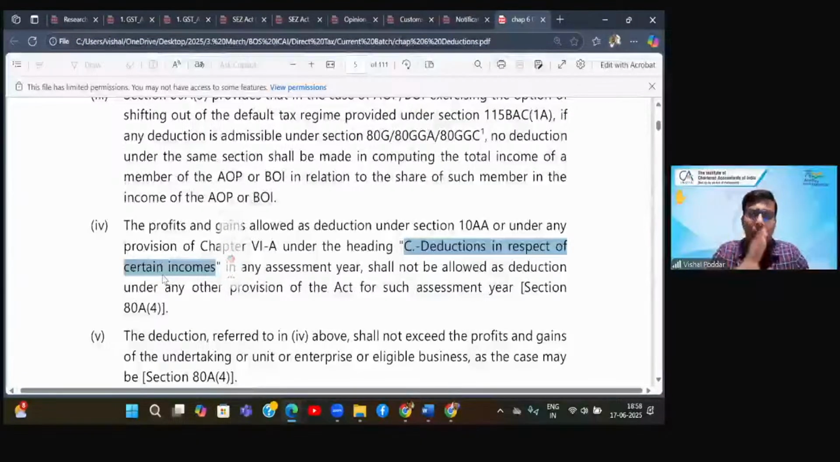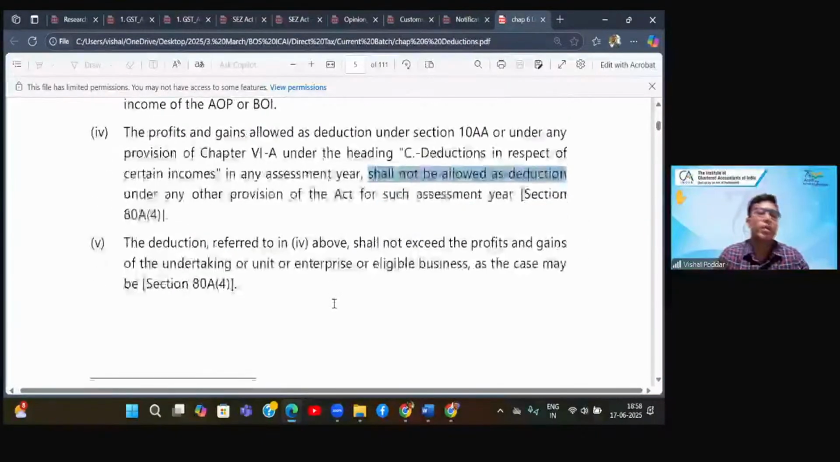So if you are in 10AA, that is SEZ, but at the same time, the nature of business is such which is falling in heading C. So there is a possibility, because heading C covers so many sections and so many types of businesses, that there could be an overlap. If there is overlap, the law is clear. You can claim deduction under any one of them, not both. So if you have claimed deduction under one, deduction shall not be allowed under the other. This is the simple point.